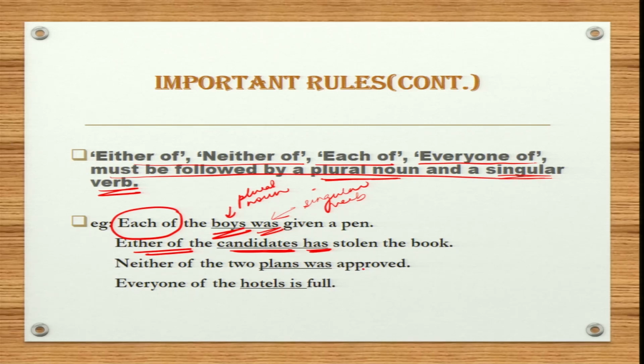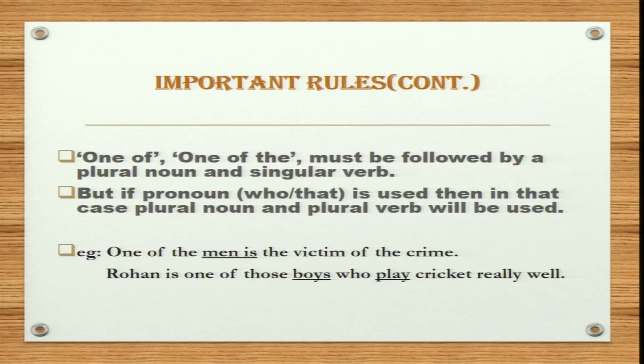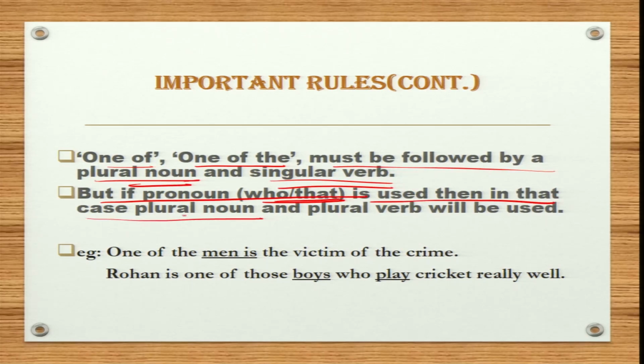Cool. Now, next sentence, neither of the two plans was approved. Every one of the hotels is full. Now, moving on to our next rule, one of the must be followed by a plural noun and a singular verb. But if pronoun who, that, etc. is used, then in that case plural noun and plural verb will be used. So, it is a very important rule. Please keep this in mind.